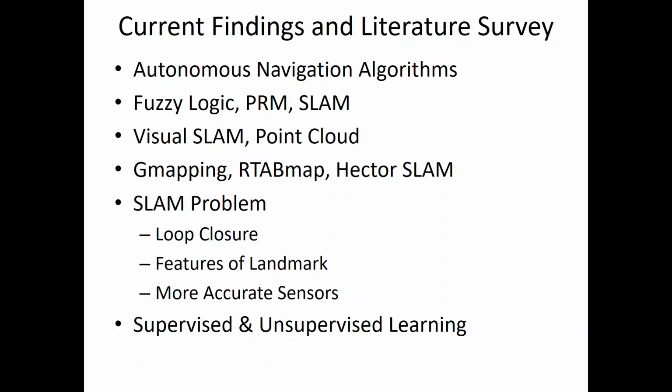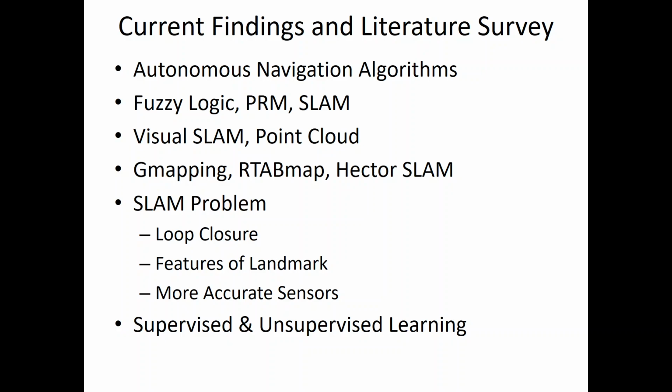Currently, in robotics, there are multiple algorithms used for navigation, such as fuzzy logic, PRM, or SLAM. SLAM is the most used algorithm for localization and mapping in an environment, but SLAM has multiple problems. There are multiple techniques such as visual SLAM or point cloud based SLAM using the RPLidars, and many techniques such as G mapping, RTAB-Map, and Hector SLAM. We did an extensive literature survey on all these techniques, but we found that SLAM has multiple problems.